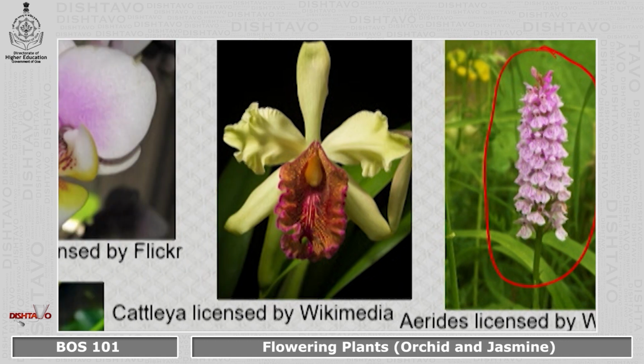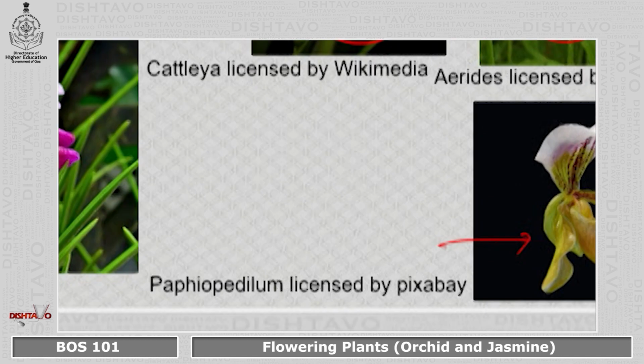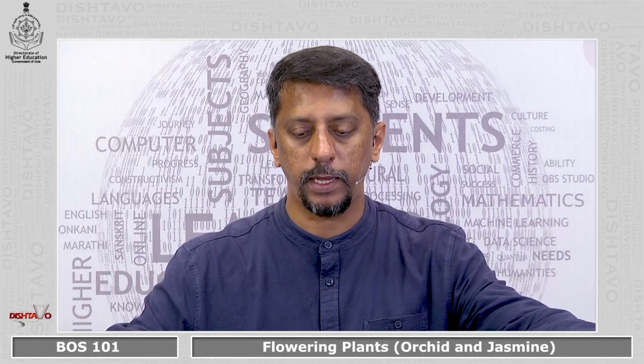Cattleya species, it is called lady auckland orchids. You can see the beautiful transformation of this labellum. Also we have Paphiopedilum species, which is also called Venus slipper orchids. You can see here how beautiful this orchid is. And we have Vanda, which is normally called Singapore orchids. Now commercially, this is a very significant plant.